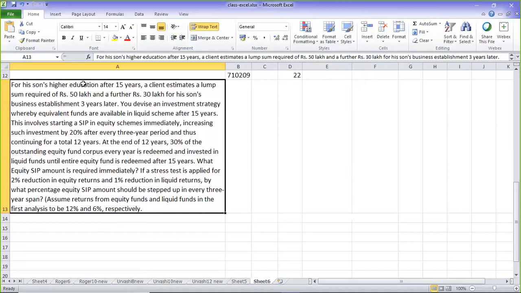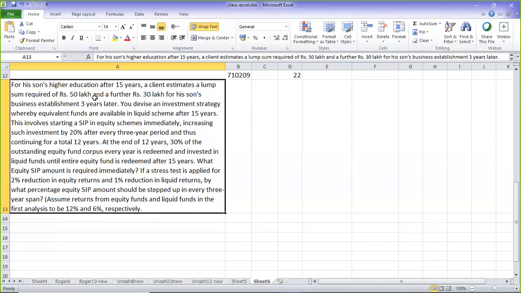Okay, so the son is going for higher education after 15 years. So the son might be 3 years old now. At 18 he is going for higher education, and then after 3 years the client estimates a lump sum requirement of 50 lakhs, and then a further 30 lakhs for his son's business establishment 3 years later. That means he will study for 3 years of higher education, and after that he will establish his business. You advise an investment strategy whereby the equivalent funds are available in a liquid scheme after 15 years. Same type, right? Just what we saw now.